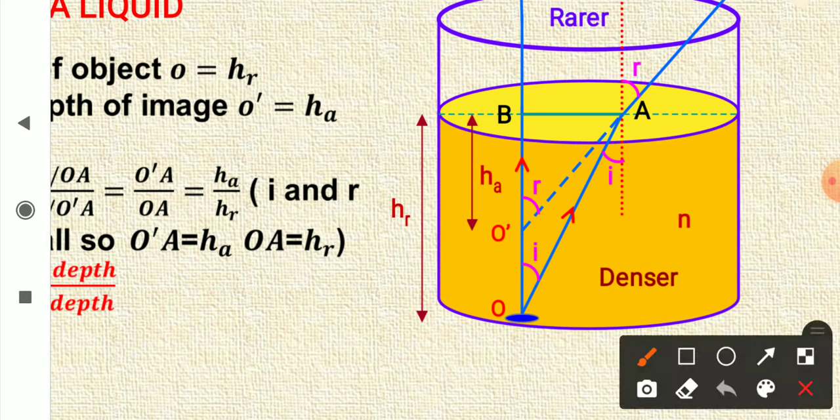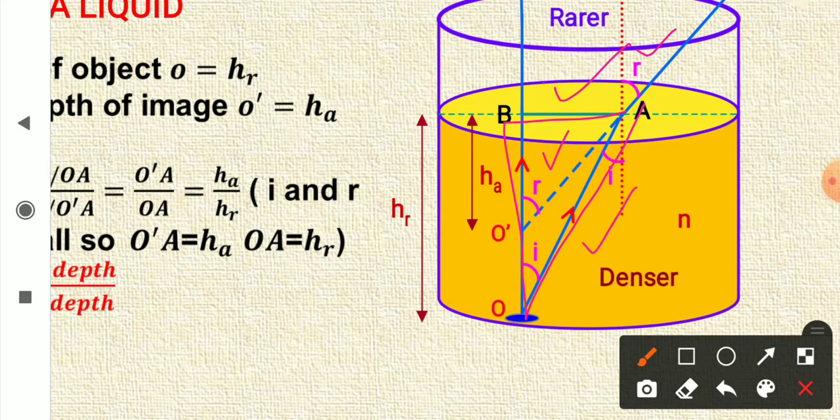Similarly, this is the angle of refraction and this is also the angle of refraction, alternate angles. If you look at this triangle ABO, then sine I will be equal to the perpendicular AB upon the hypotenuse OA.